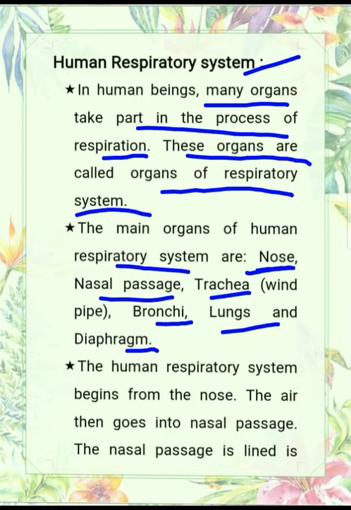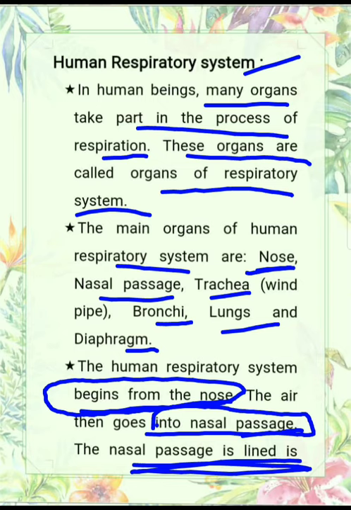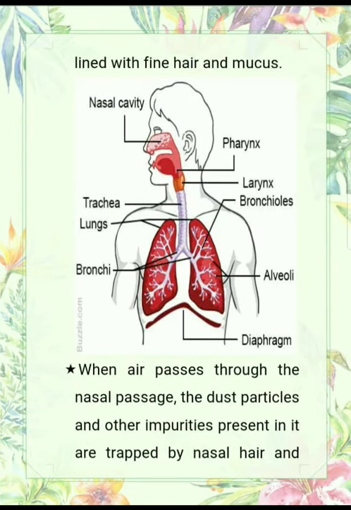Actually, the human respiratory system begins from the nose. You know that we breathe through the nose. The air then goes into the nasal passage, which is lined with fine hair and mucus. You can see in this diagram, this is the nose from where the air enters into our body.